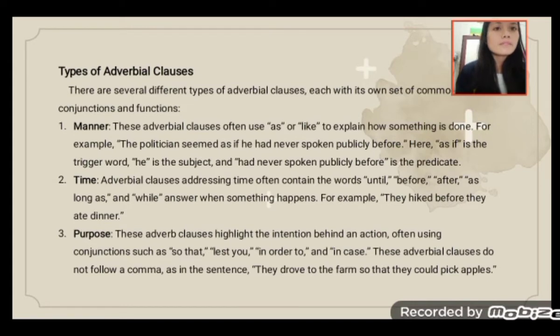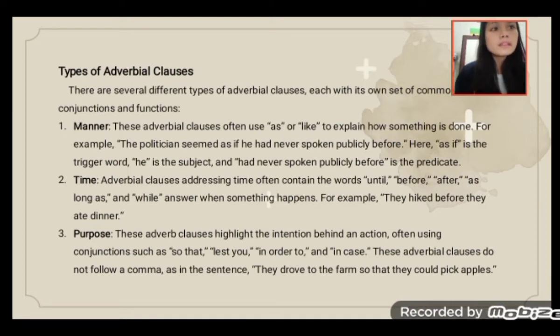Types of adverbial clauses. There are several different types of adverbial clauses, each with its own set of common conjunctions and functions. The first, manner. This adverb clause often uses as or like to explain how something is done.